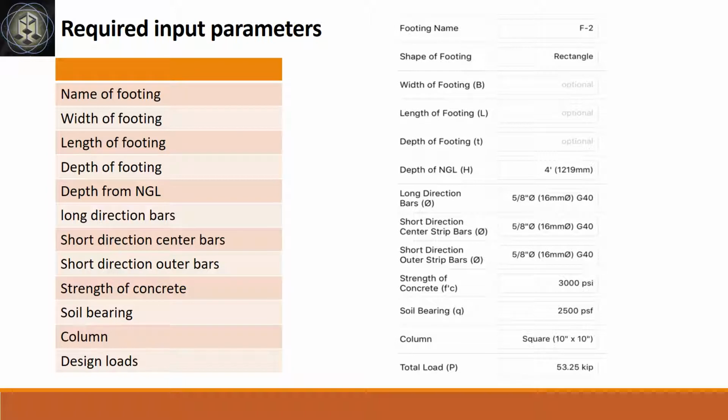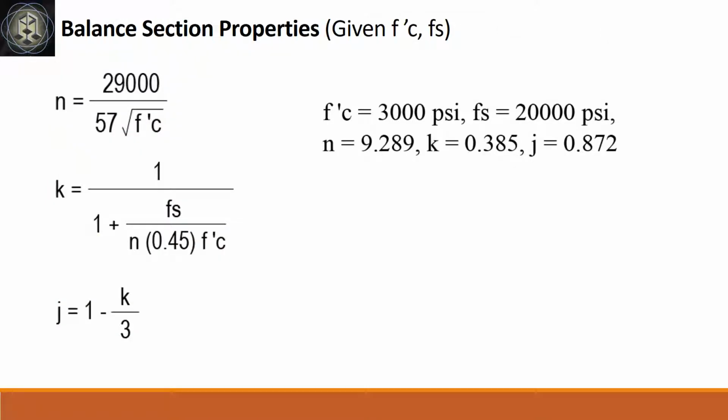F2 for footing name, rectangular shaped, 4 feet deep from natural grade line, 5/8-inch diameter bar grade 40 for main bars, strength of concrete 3000 psi, soil bearing capacity 2500 psf, a 10 inches by 10 inches column sitting on top of footing, and total load of 53.25 kips. Balance section properties as follows: n equals 9.289, k equals 0.385, j equals 0.872.